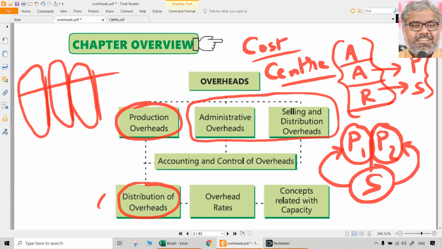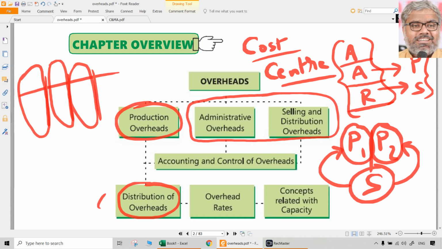So while approaching this chapter of overheads, one point I would like to draw all of your attention towards is that you have to put pen on paper and solve these questions. And you have to solve them very accurately and as fast as possible. Only then can this question actually be answered in the examination within the allotted time. So that is the challenge as far as this topic and questions from this topic are concerned when it comes to distribution of overheads.